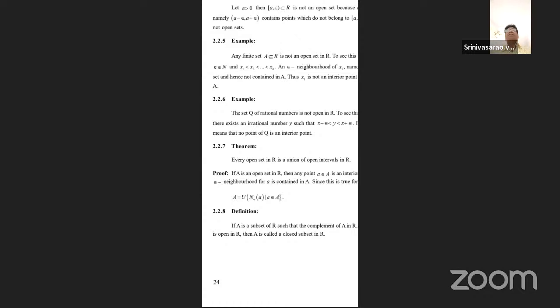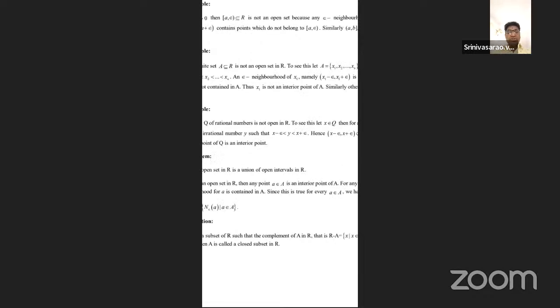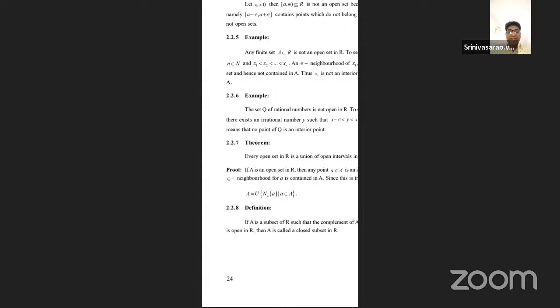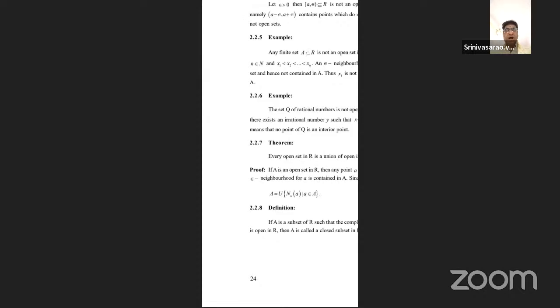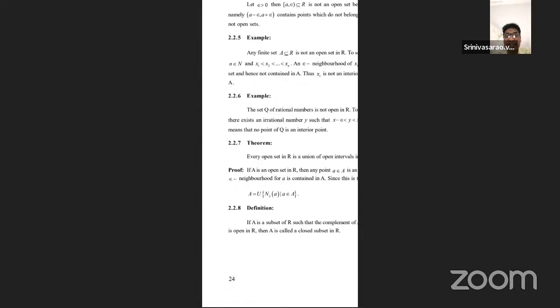2.2.6 is also there: the set of rational numbers is not open in the real numbers, because there is no interior point. Every open interval is an open set, or a union of open intervals. Script R means the system of real numbers. The set of real numbers is denoted by script R. Every open set in script R is a union of open intervals. This is also one of the simple results, 2.2.7.